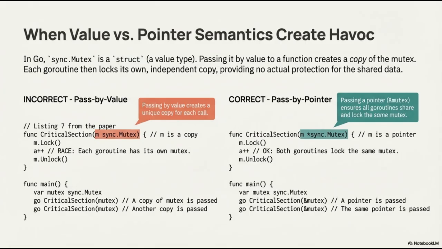Consequently, when each routine calls m.Lock, it is locking its own local copy, which provides absolutely no protection for the shared variable a. This leads to a race condition because both routines can enter the critical section simultaneously.